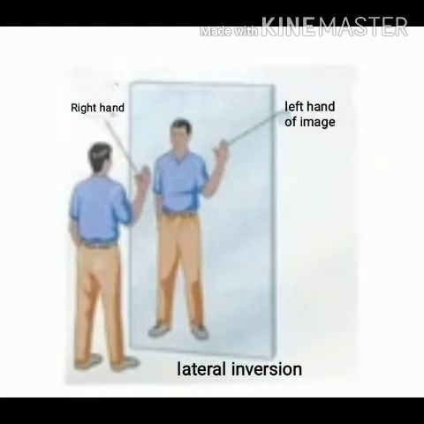The left of the object will become right of the image and the right of object will become left of the image. So children, you all have to remember all these characteristic features of image formed by a plane mirror.